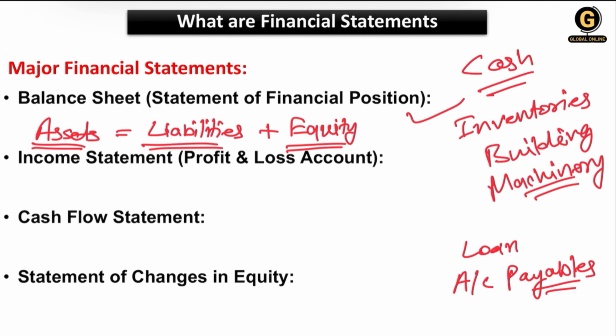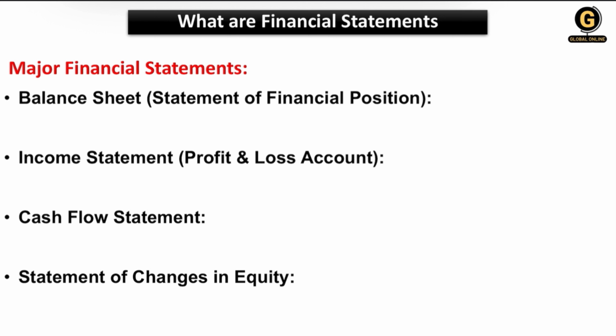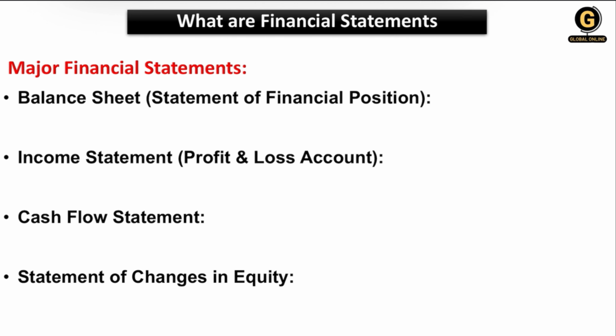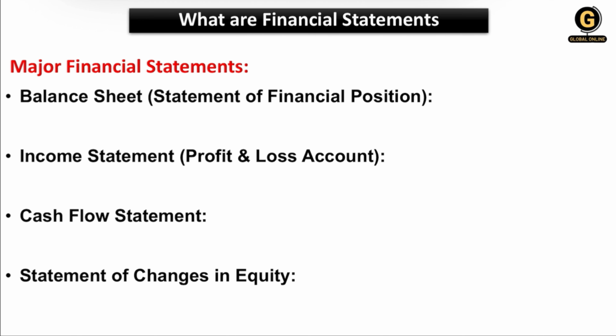The second statement is the income statement, that is the profit and loss account. It shows the company's financial performance over a specific accounting period. We call it month, quarter, or year also. Revenue is the most important point here, or we can say the net profit and loss we calculate through the profit and loss account. We calculate it just to know whether we have a profit in this particular year or we are bearing losses. So throughout the year, the month, and the quarters we calculate it. The most important factor is net profit and loss.